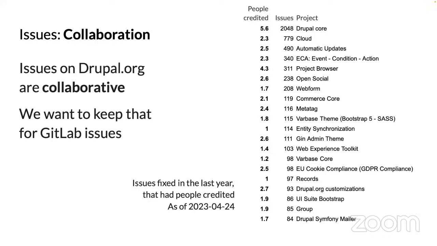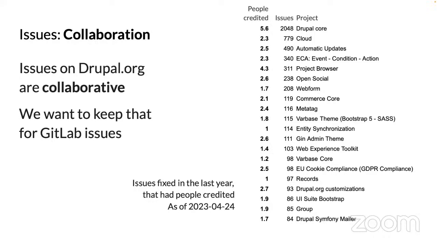Yeah, I ran the stats a few days ago. On average, 5.6 people are credited for every Drupal core contribution. And they're not all coding, but there's a lot of non-code contributions that receive credit. But it's expected that the code changes are handed off from person to person.